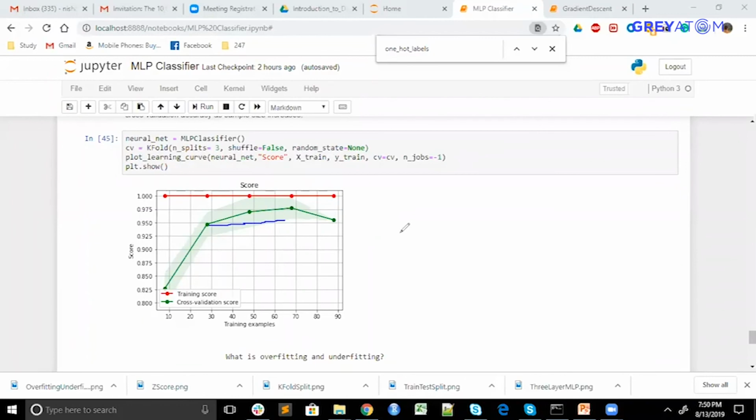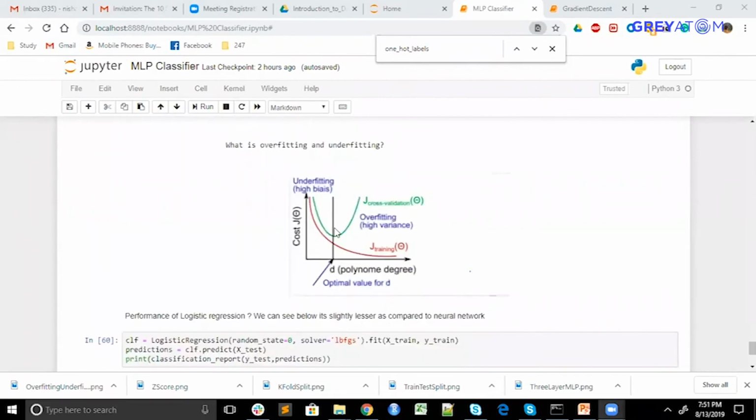Let me show you one more example. This is a very important part while training a neural network. See this diagram. On the right side, this is polynomial degree. Polynomial degree is higher when the network is more complex. You can see the training error has decreased a lot, but the cross validation error is increasing. That means there is definitely overfitting. The model has just crammed the training examples, but it doesn't know how to classify the unseen validation examples.